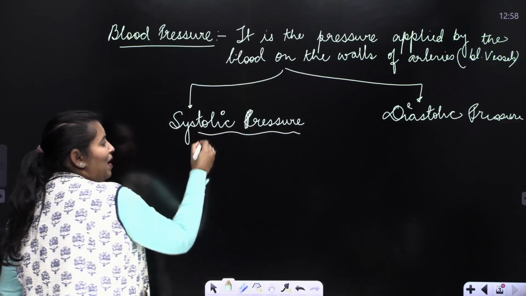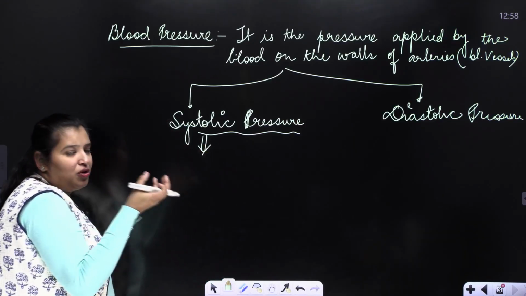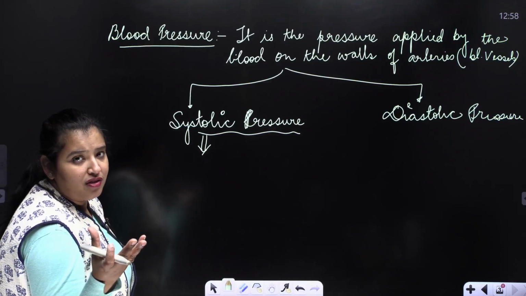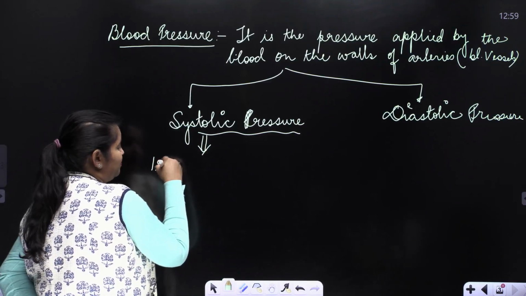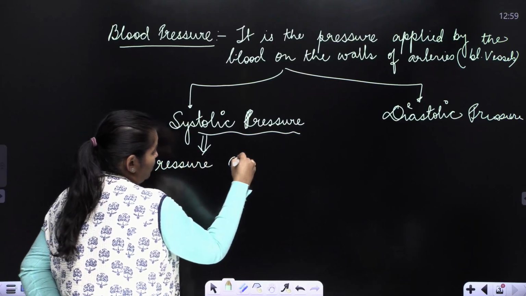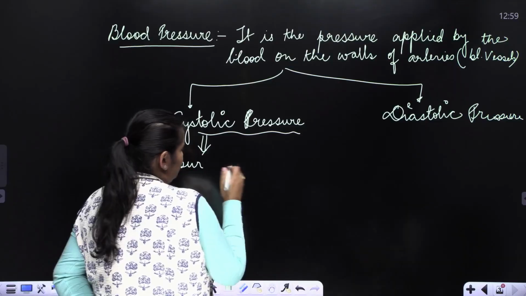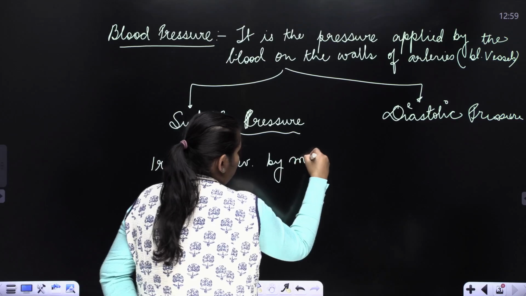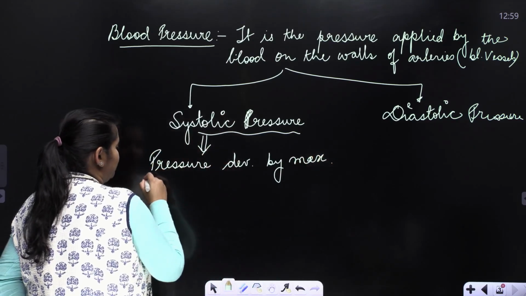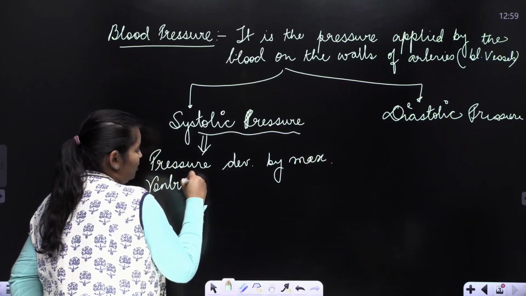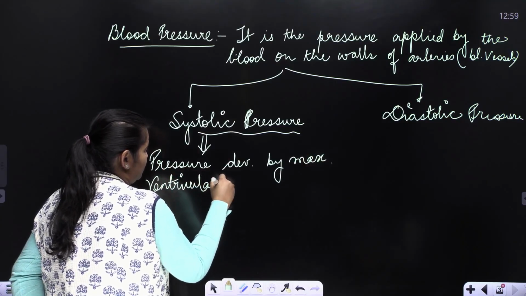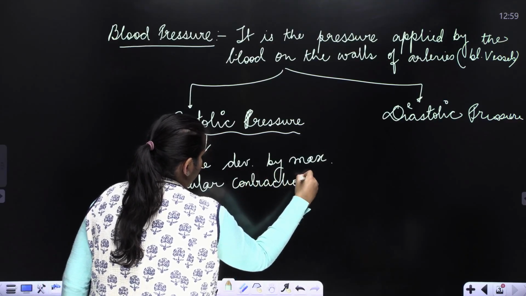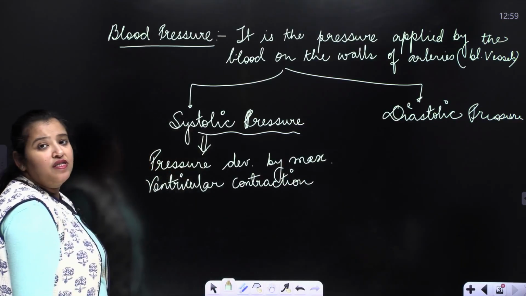Now, when I say systole, the word is used for contraction. That means the maximum pressure which was created because of contraction of the ventricles. All right. So the pressure developed by maximum ventricular contraction is the systolic pressure.